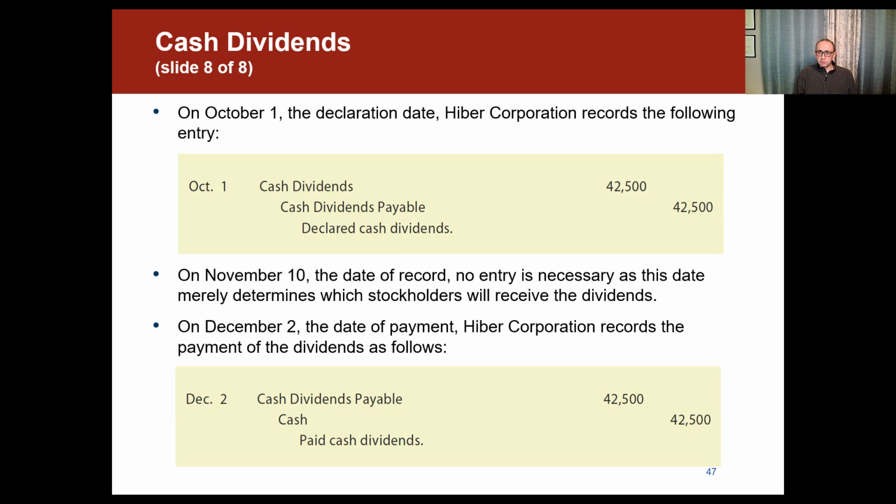On December 2nd, which is the date of payment, Hyber Corporation records the payment of the dividends, and that would be by debiting the cash dividends payable that was credited on October 1st, so we get rid of the liability, we don't have this liability anymore, and then we credit cash because we paid the cash dividends.